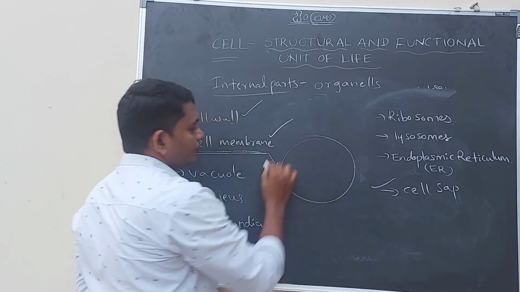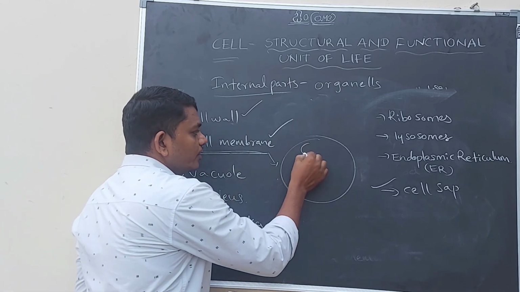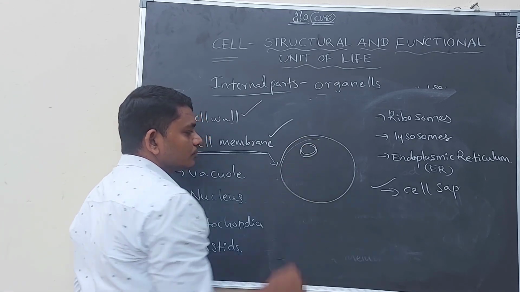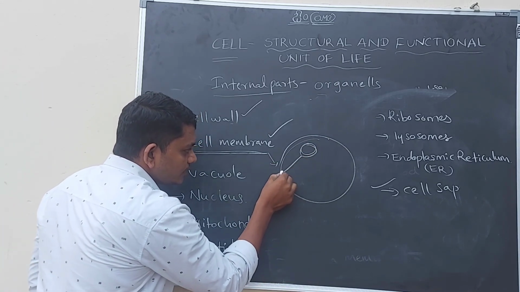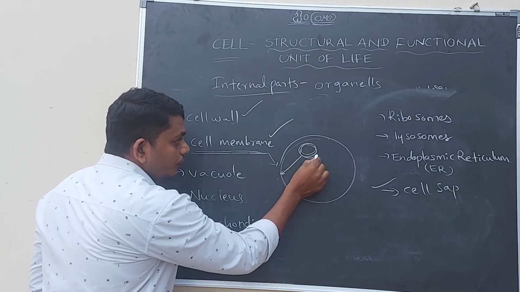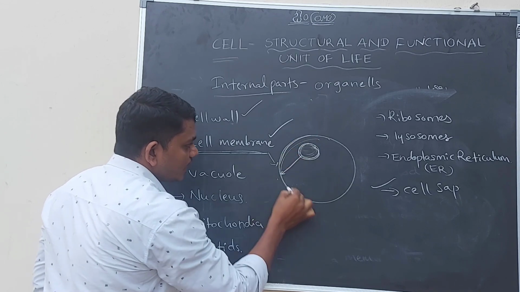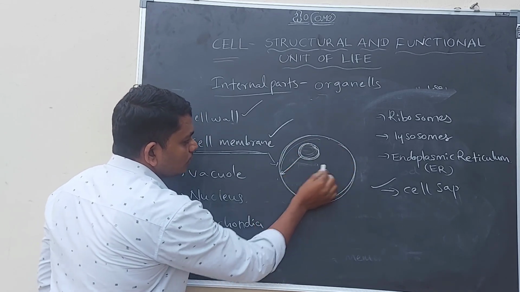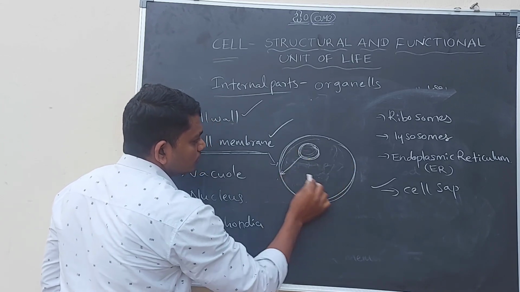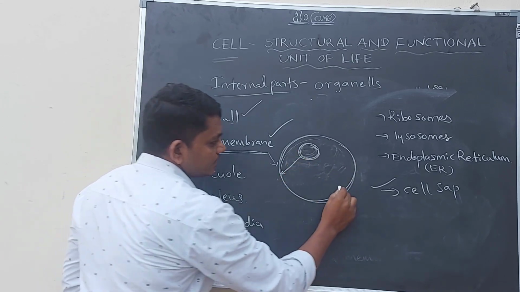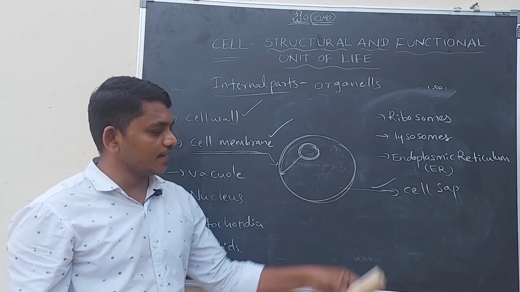If it is a cell, cells contain an important organelle, the nucleus. Between the nuclear membrane and the cell membrane, there is a fluid filled portion. This portion is called cell sap.